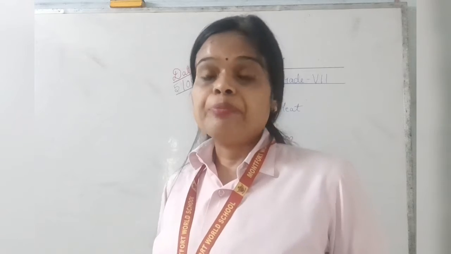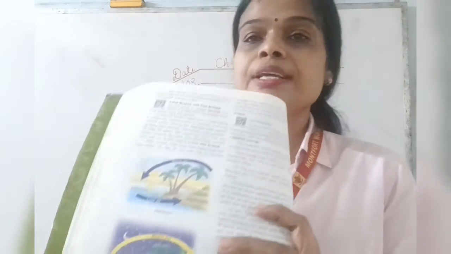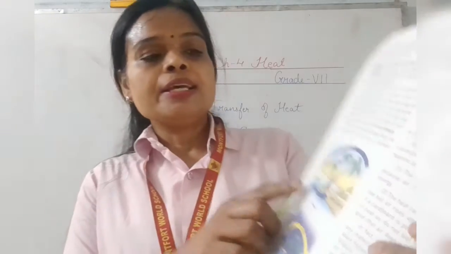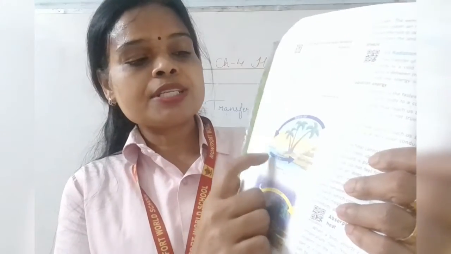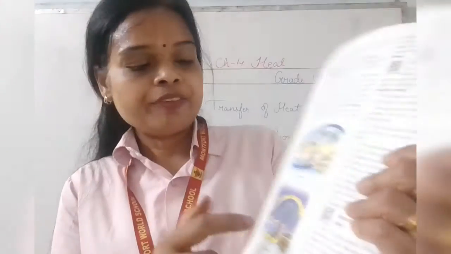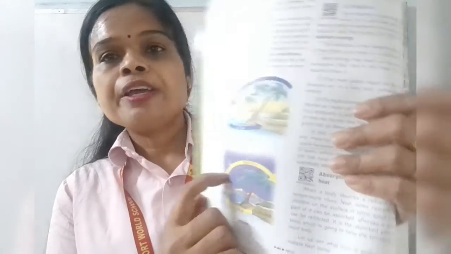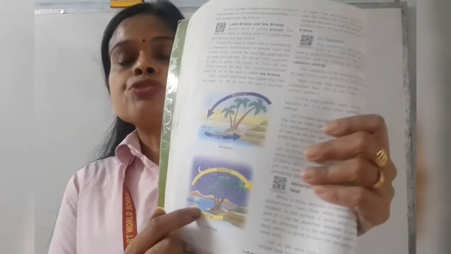Now, what is land breeze? So you might have seen the figure. We have the figure in the books. The first one is sea breeze and the second one is land breeze. In the sea breeze, the warmer air from the land is going to the sea and the cooler air from the sea is moving there. In the night, we have land breeze. So warmer air from the sea goes to the land and the cooler air comes to the sea.